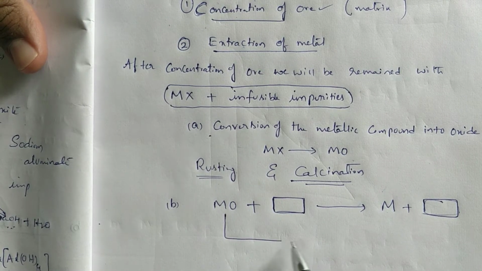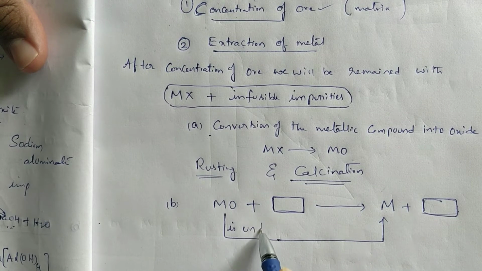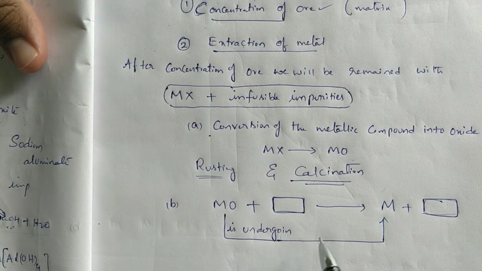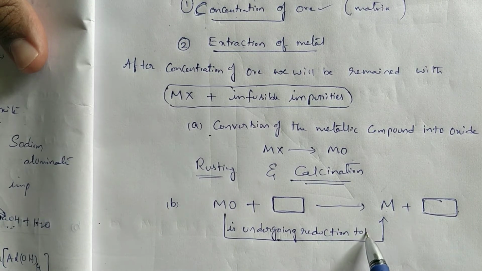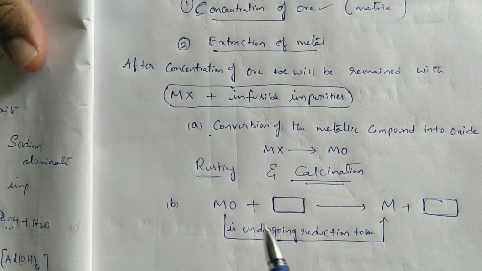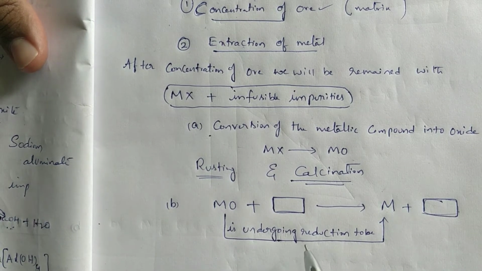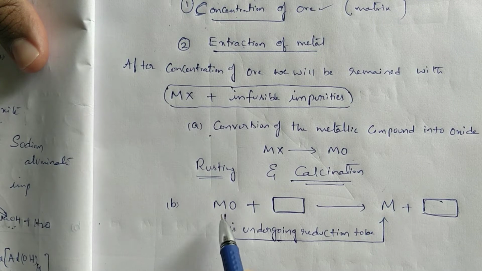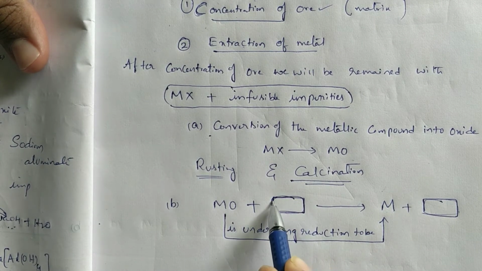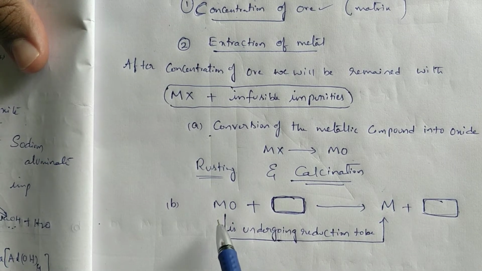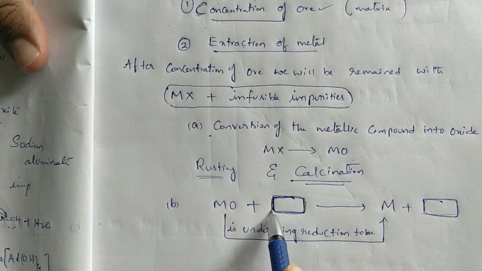Metallic oxide is undergoing reduction to be formed as M. MO loses oxygen to be formed as M. That means it is undergoing reduction. For metallic oxide to undergo reduction, which substance is helping this one?